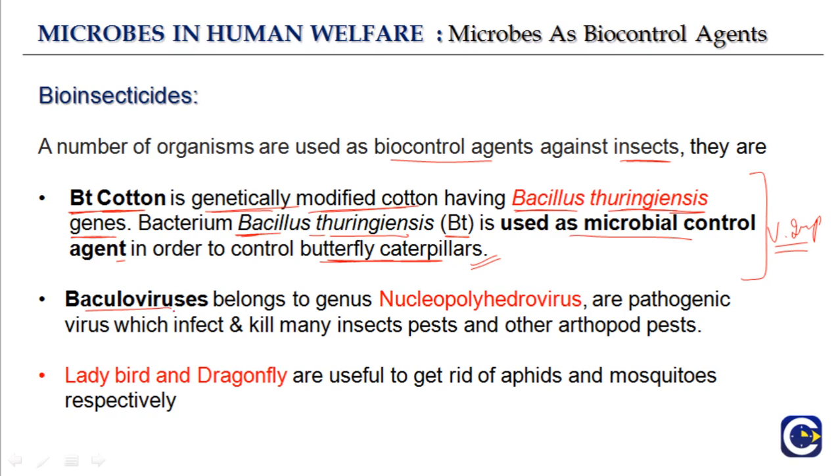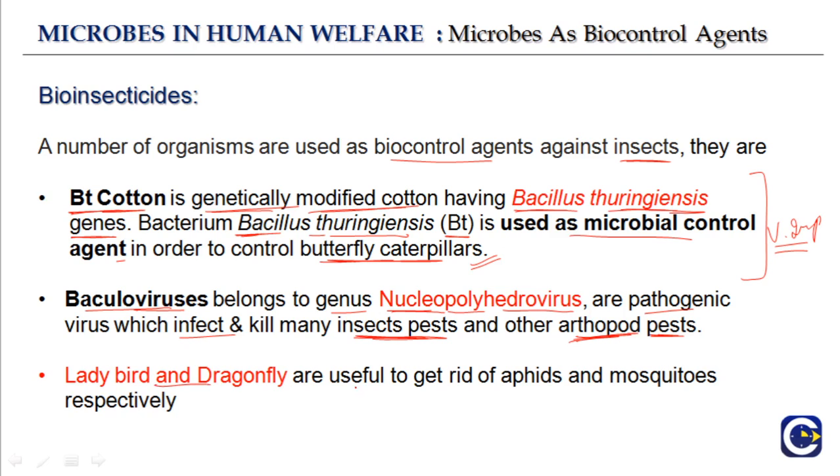The next one is baculoviruses. They belong to the genus Nucleopolyhedrovirus. Okay, so this is a baculovirus belonging to the genus Nucleopolyhedrovirus. You must remember this. They are pathogenic viruses which infect and kill many insect pests and other arthropod pests. Whatever is an insect pest or arthropod pest, it is basically something that is harming these plants. So baculovirus is another bioinsecticide.